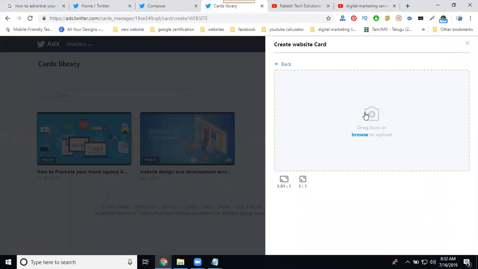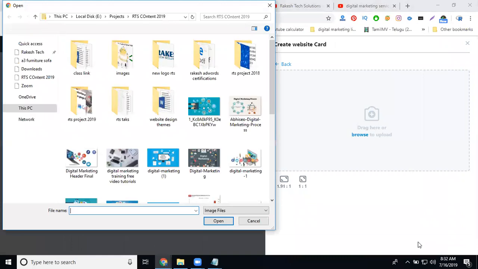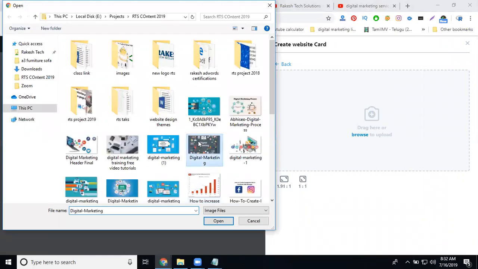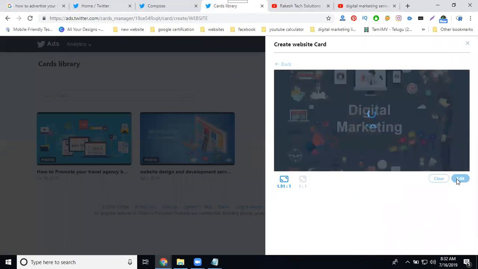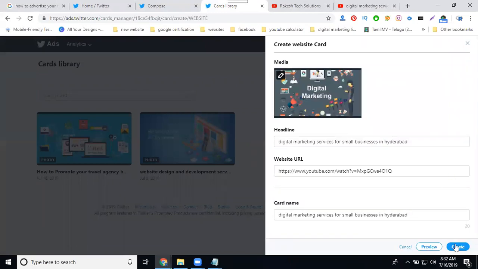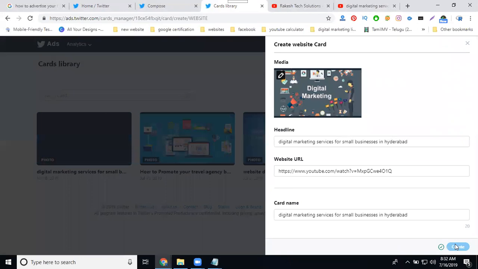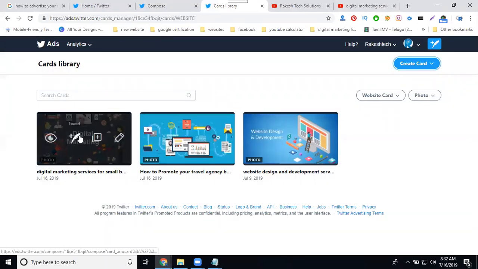Select image. Image is the first reference on your cards. Create. Now tweet.